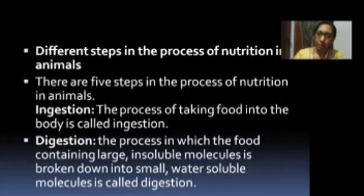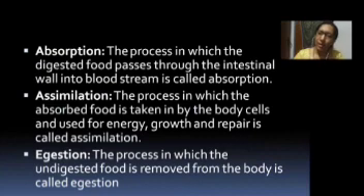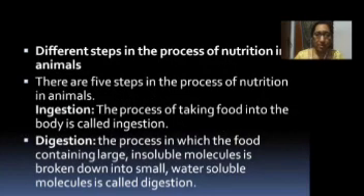Now, as we are dealing with one of the life processes called nutrition, let us know that in animals, nutrition undergoes different steps. And these steps are ingestion, digestion, absorption, assimilation, and finally, egestion process. Dear students, let us now know what these steps are.